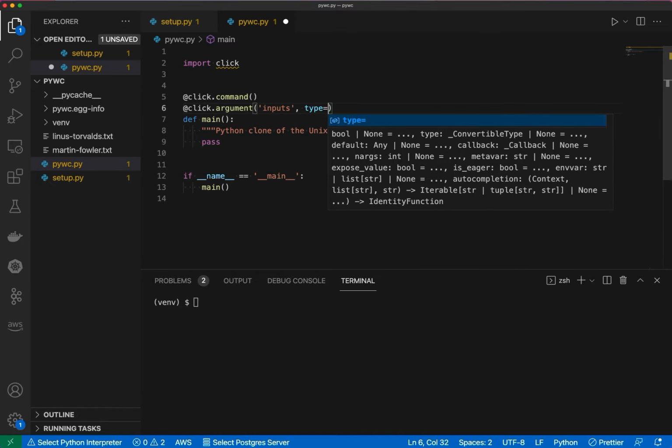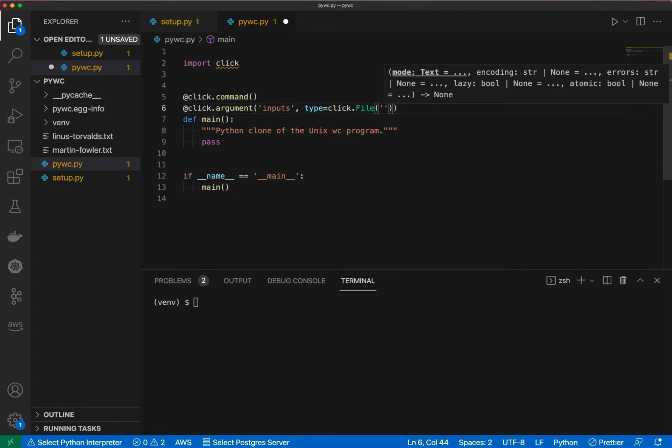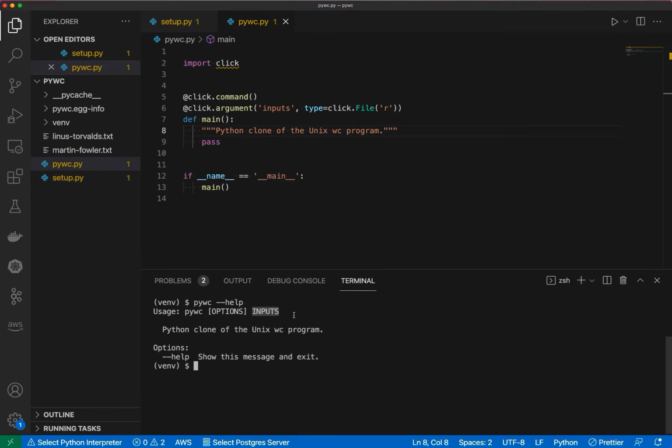And then I'm going to give it a type also of click.File. And I want this file to automatically be opened in read mode. So I'll throw an 'r' there. And since I executed pip install in editable mode, I can actually already just start seeing the functionality here. So if I do a pywc --help again, I now see that I have an inputs argument. It doesn't necessarily tell me what type of argument it is, but I can see that I have an inputs argument.